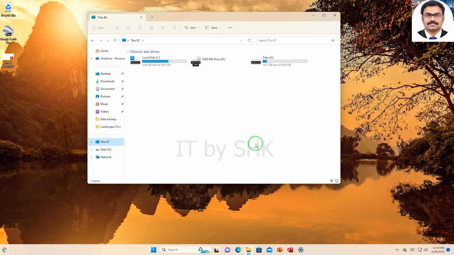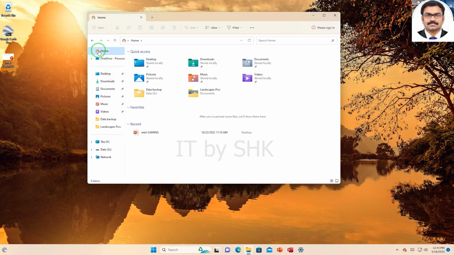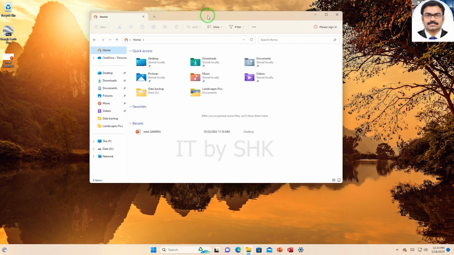In this section of the course, we are going to switch our focus to taking a look at File Explorer. And what exactly is File Explorer? Well, the best way to describe it is it's like a big filing cabinet. It's where all of your folders and your files are stored.